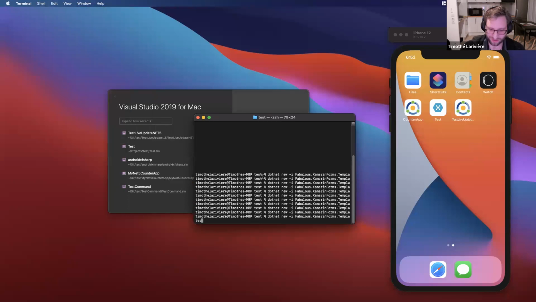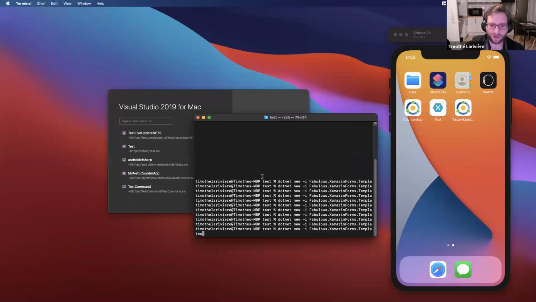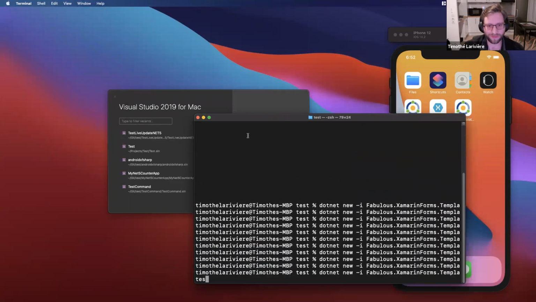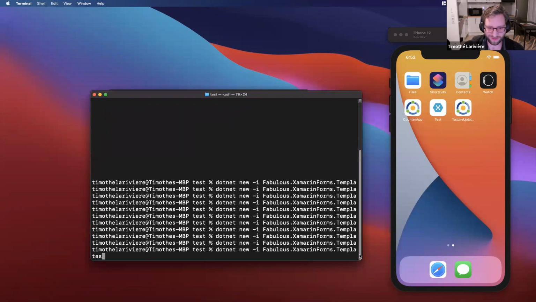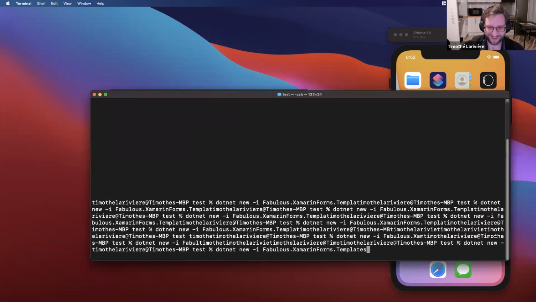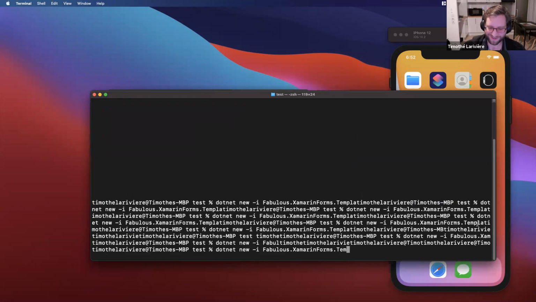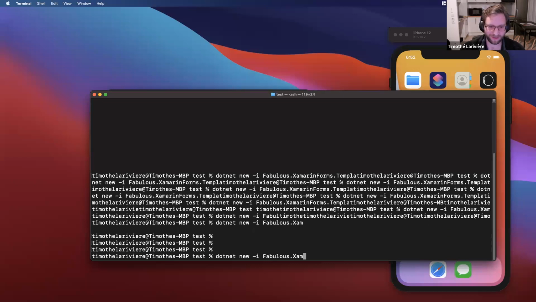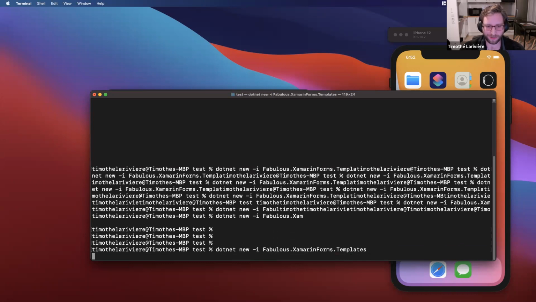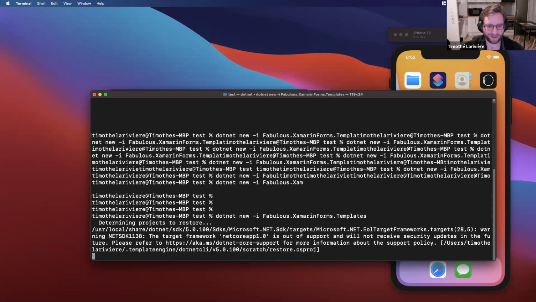Bigger. That's this one. Okay. Oh, that's a lot of dotnet new, but okay. Let's do that. Xamarin Forms templates. Okay, so it's installing.